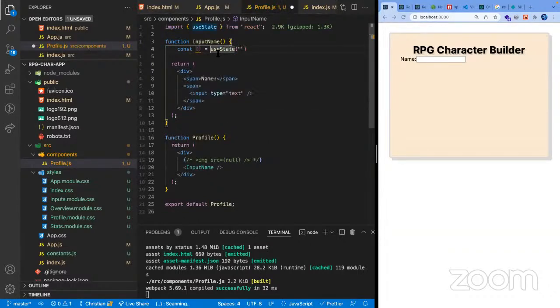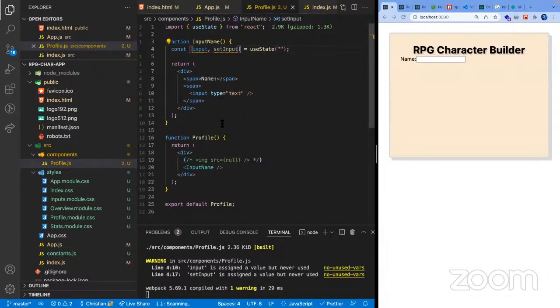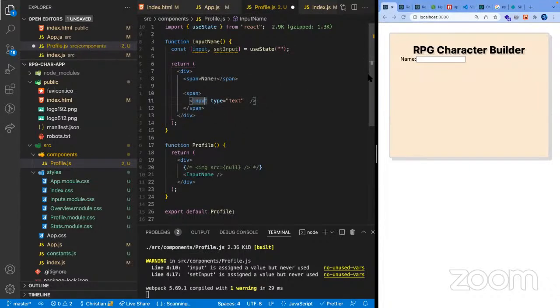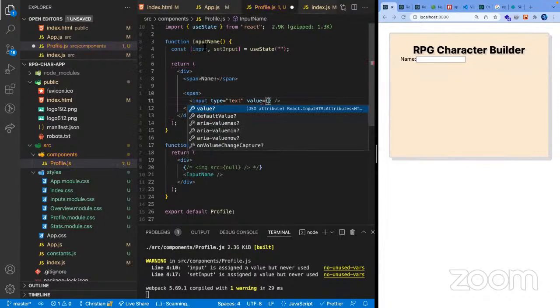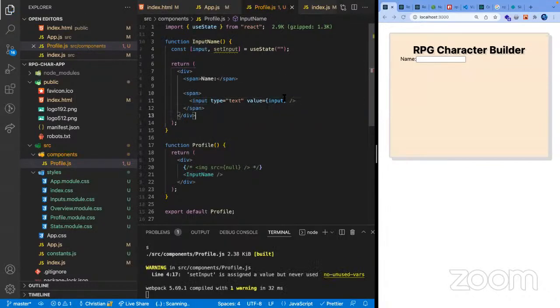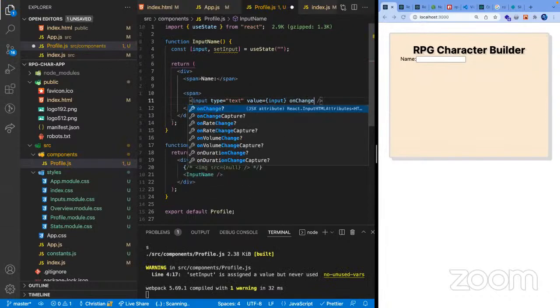And then this will return us an array. And the first item in the array is going to be the object itself, the main thing that contains this value. And then the second one would be a function, which allows us to edit the current value. So let's say if you have input and then setInput. And then we're going to have here in our input to basically have that value. So input, like that. And then we're going to have an onChange.